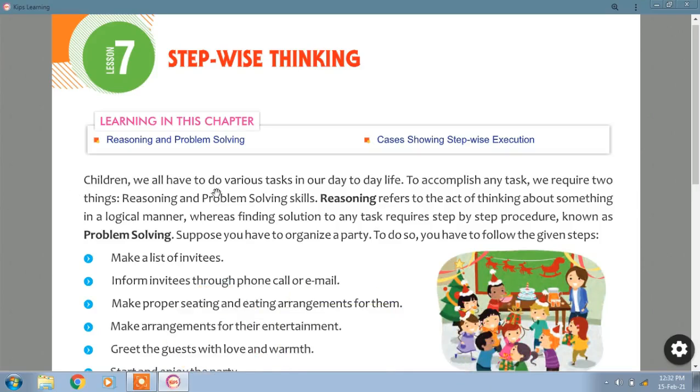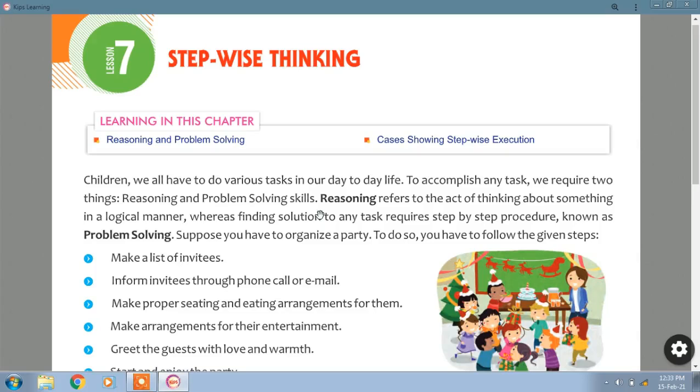Children, we all have to do various tasks in our day-to-day life. Task means work. Okay, so we are doing various tasks, different types of work in our regular life. To accomplish any task, we require two things: reasoning and problem solving skills. To accomplish any task means to complete or finish it, to get success in that work.